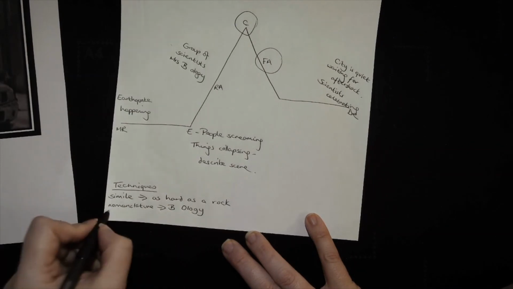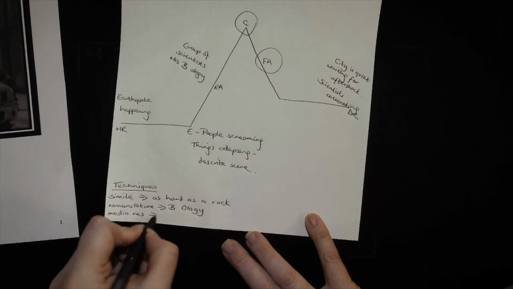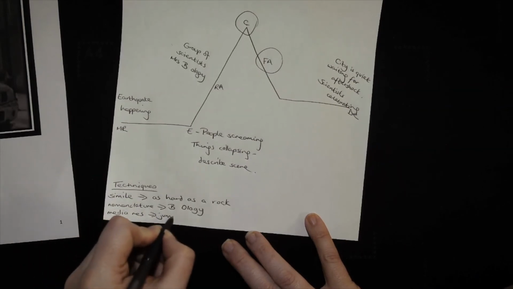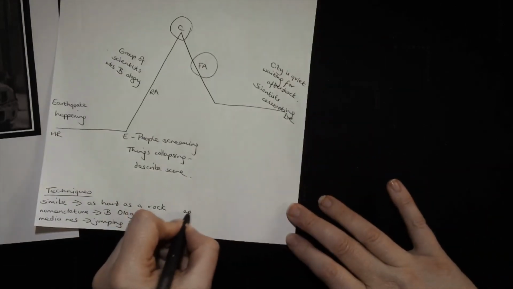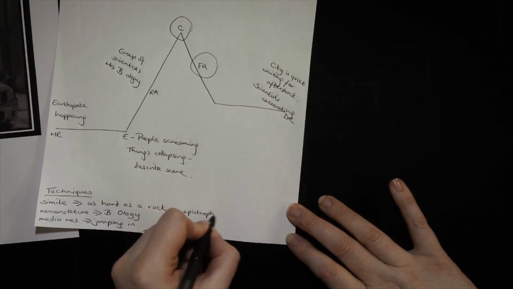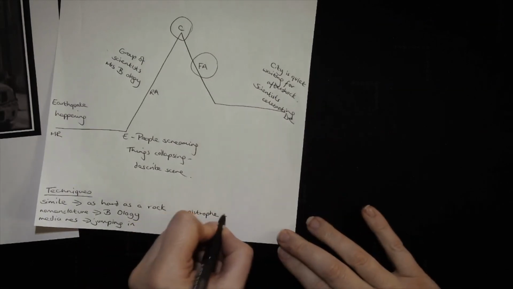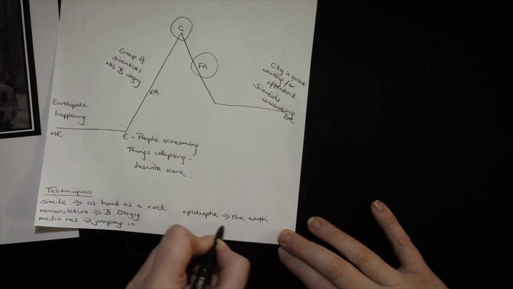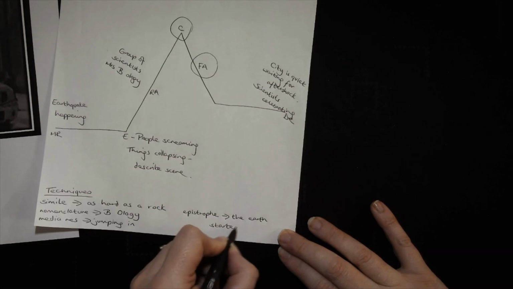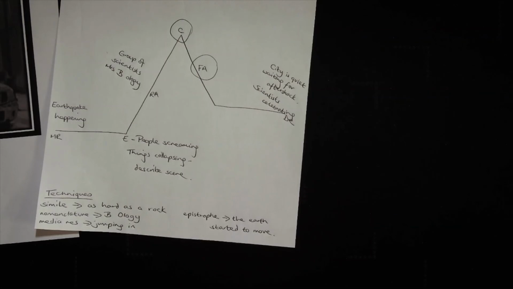I'm going to use in media res as a structural feature because it means that my narrative starts in an interesting way. So I'm jumping into the action. And I'm also going to use an epistrophe. If you can't remember what epistrophe means, it's when you end sentences or paragraphs in the same way. And I've decided that I'm going to end a couple of my paragraphs with "the earth started to move." In fact, I've decided that's how I'm going to end my entire narrative, and it's probably how I'm going to end the very first paragraph from my in media res.